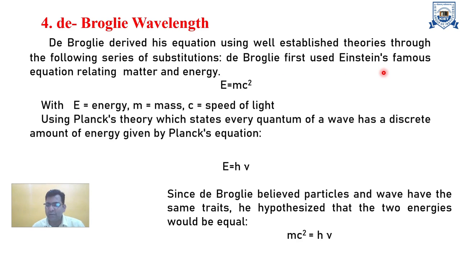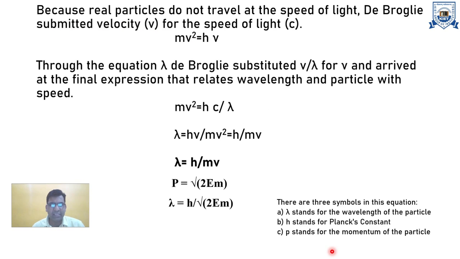On the basis of Einstein's famous relation E is equal to mc square, where E is the energy, m is the mass, and c is the speed of light, and Planck's theory E is equal to h nu, we have two relations. On the basis of these two relations, we can calculate the de Broglie wavelength. Here the de Broglie wavelength lambda is equal to h upon p, a very important expression for this calculation, where p is the momentum. In terms of kinetic energy, we can also represent this figure.